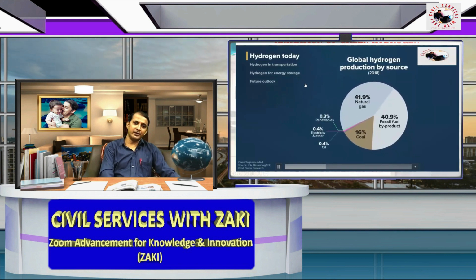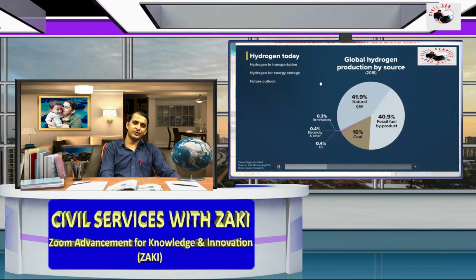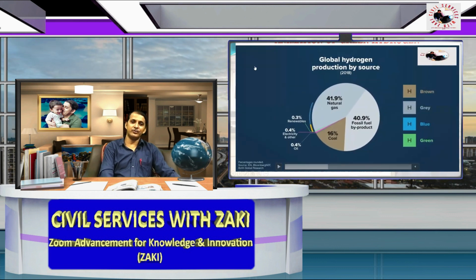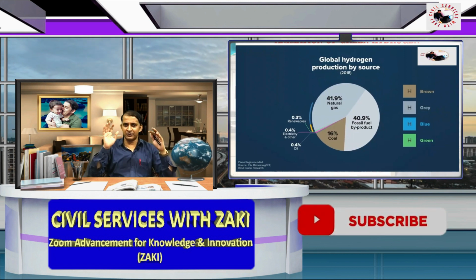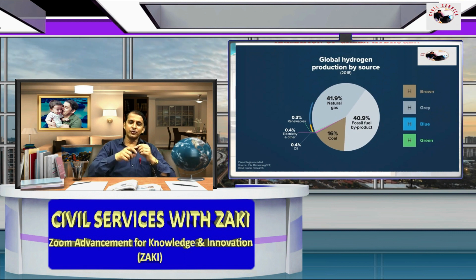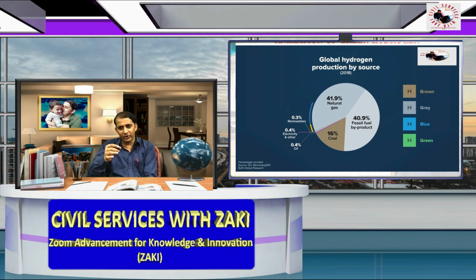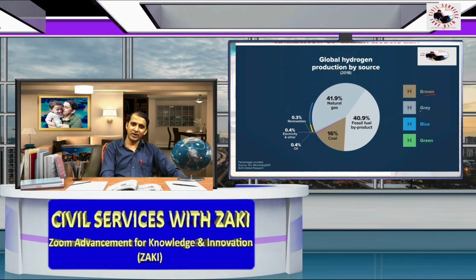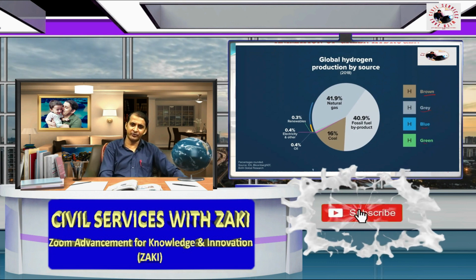So here, hydrogen today, we need green hydrogen. If we see the global hydrogen production by source, there are basically 4 types of hydrogen: brown hydrogen, gray hydrogen, blue hydrogen and green hydrogen.